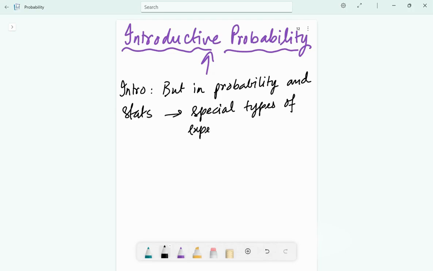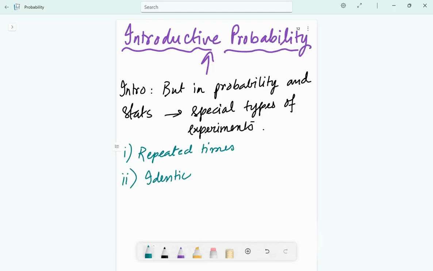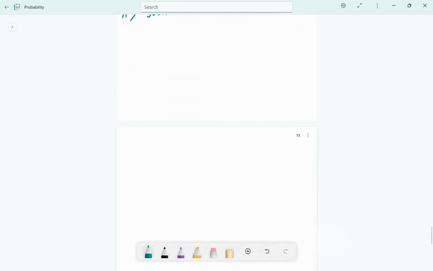Now, what do I refer to as special types of experiments? I'll come to it. We'll understand it by the examples, okay? But let me give a general idea. See, special type of experiments means these experiments will be conducted in repeated times. Repeated times. And how will they be conducted? In identical situations. Is this clear? Now let's take a few examples to understand this concept better, okay?